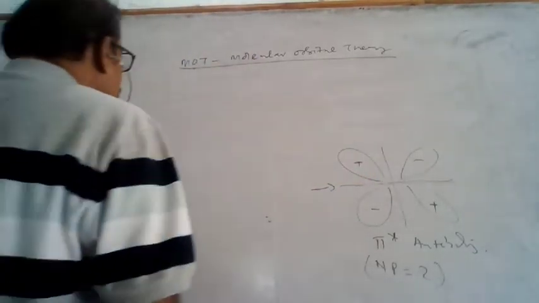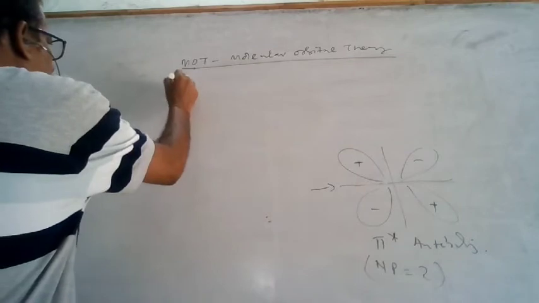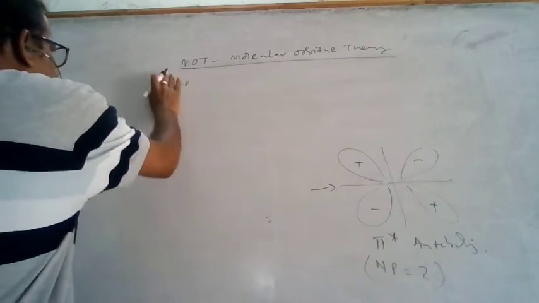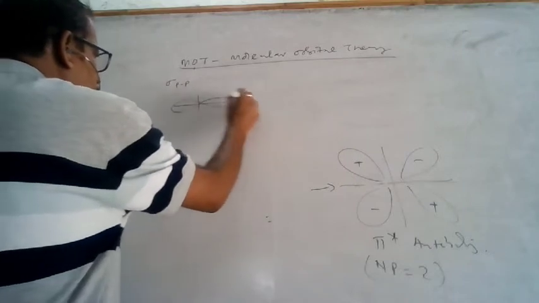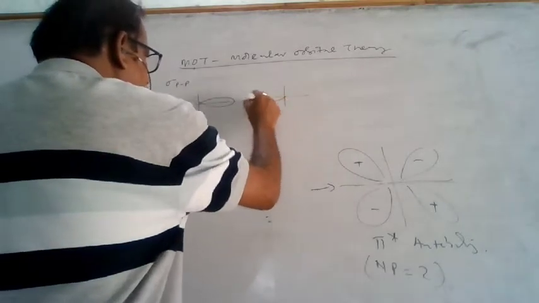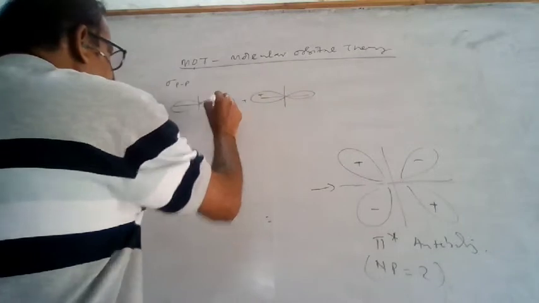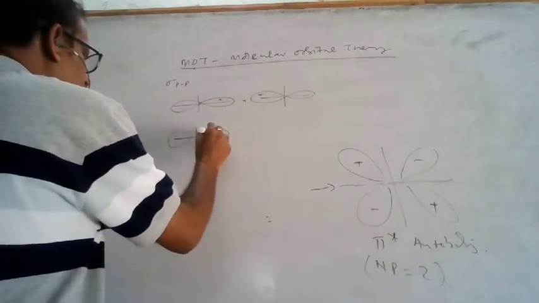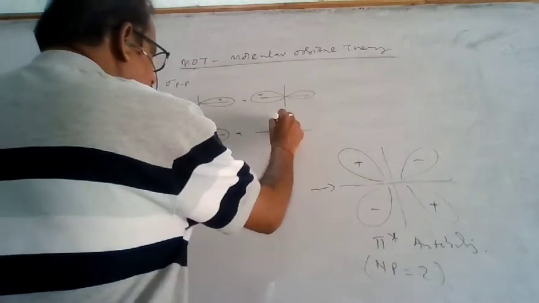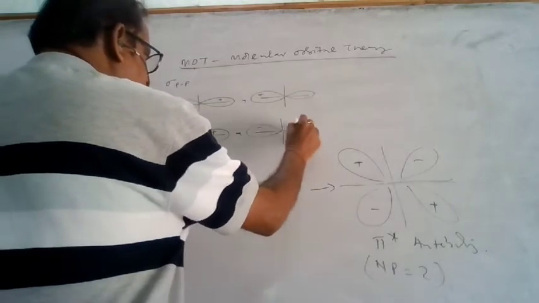Another situation you see is p-p sigma. This is one p atomic orbital and this is another p atomic orbital, with head-on overlapping. This is plus and minus, and the other p atomic orbital is minus and plus.